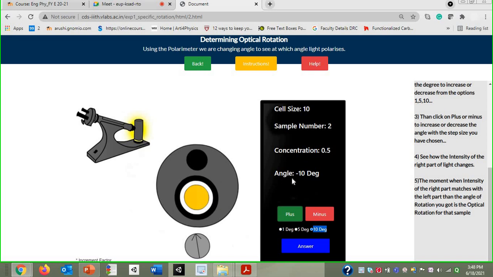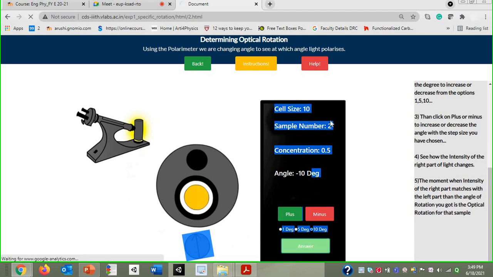Whatever is the angle where you get the two portions completely bright, that angle you have to measure and note down. Say 10 degrees is the angle provided over here, so note down theta is equal to 10. Already you have provided the concentration and length of the tube, so now you have theta, you have C, and you have the length. Based upon these three values you can calculate the specific rotation. Whatever is the answer, you are going to note it down as the specific rotation. So this is the simple procedure.